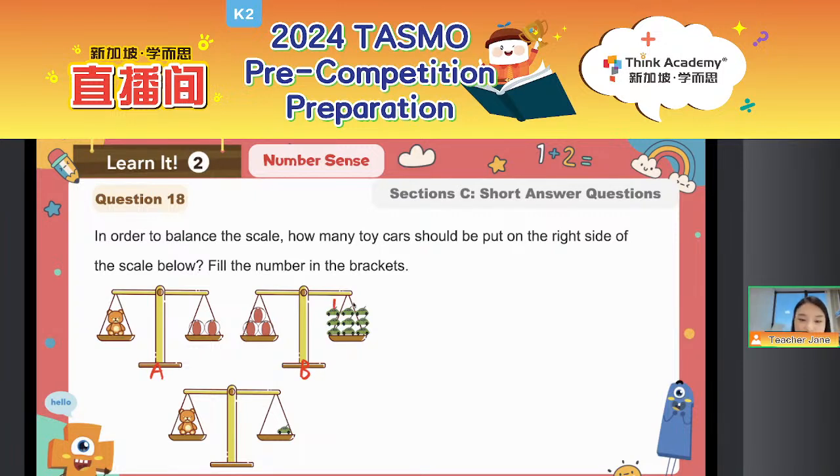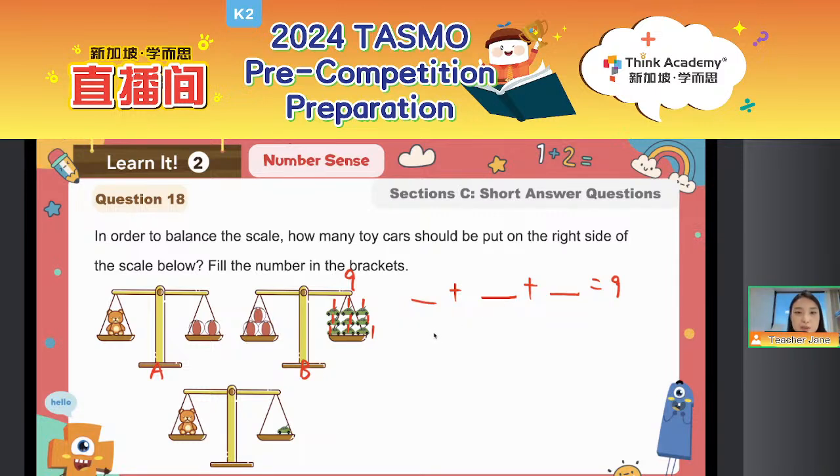So everyone, let's do it together. 1, 1, 1, 1, 1, 1, 1, 1, 1. There are 9 ones, right? So in total, there are how many? 9 on this part, right? So 3 balls equals 9. So a number plus a number plus a number equals 9.